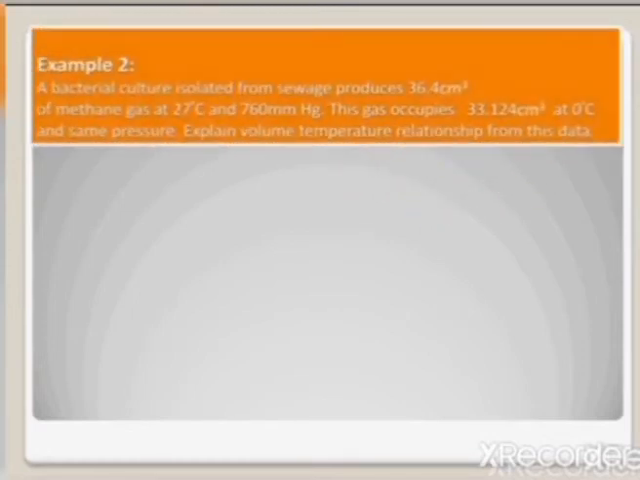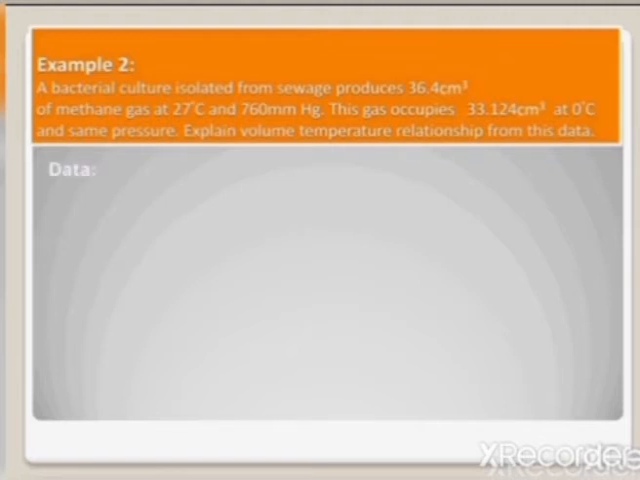Now let us solve another example of Charles' law. Example 2. A bacterial culture isolated from sewage produces 36.4 cubic centimeter of methane gas at 27 degrees centigrade and 760 mm of mercury. This gas occupies 33.124 cubic centimeter at 0 degrees centigrade and the same pressure. Explain the volume temperature relationship from this data.